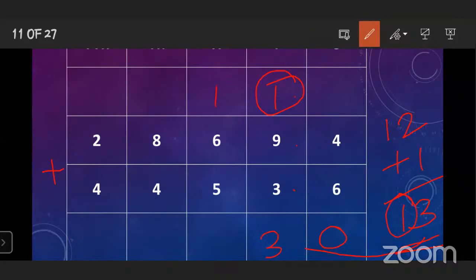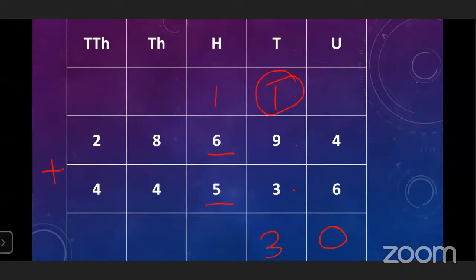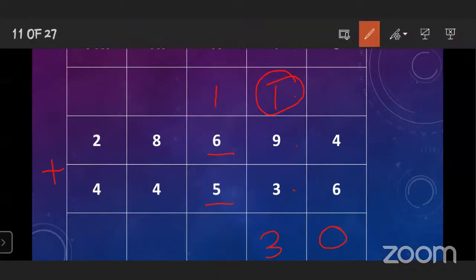carryover. Okay. The next place is the hundred place. Here which numbers are given? 6 plus 5. 6 plus 5 is equal to 11. 11 plus 1 carryover is 12. Remember this one thing: don't forget to add the carryover also.